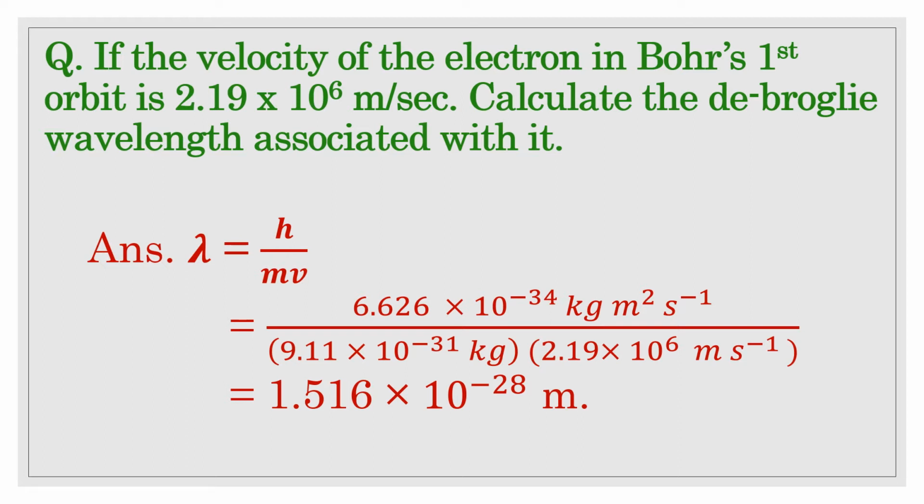It's a simple formula: lambda equals h upon mv, where h is Planck's constant and the mass is that of an electron, 9.1 into 10 to the power minus 31 kg. After putting all these values in the formula, we get the de Broglie wavelength as 1.516 into 10 to the power minus 28 meter. So let us proceed further.